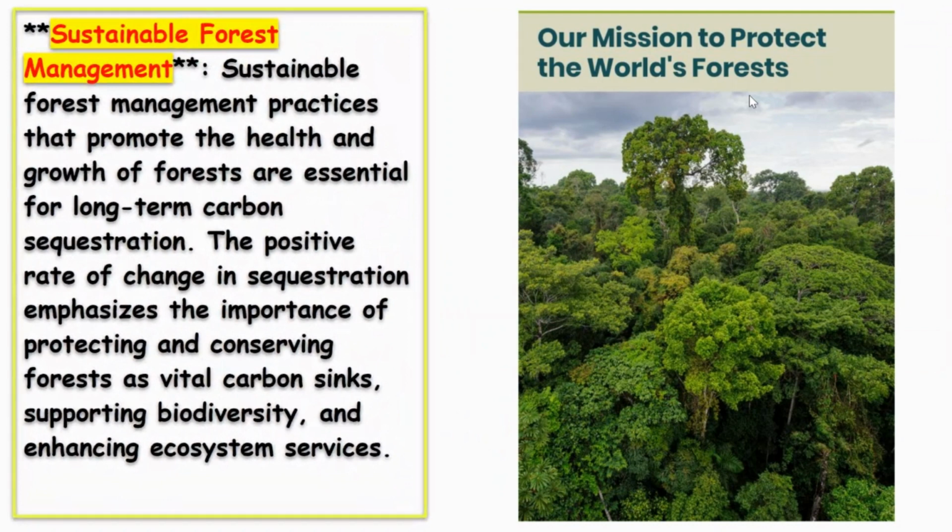Thirdly, sustainable forest management. Sustainable forest management practices that promote the health and growth of forests are essential for long-term carbon sequestration. The positive rate of change in sequestration emphasizes the impact of protecting and conserving forests as vital carbon sinks, supporting biodiversity and enhancing ecosystem services.